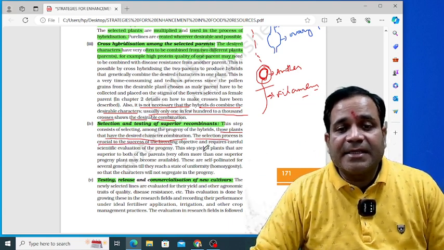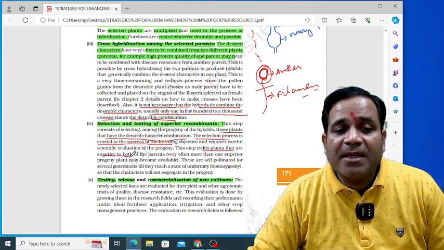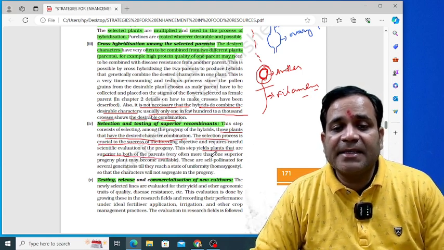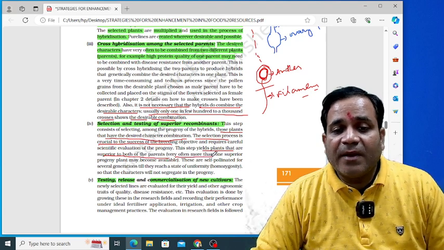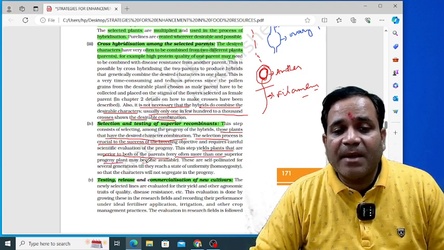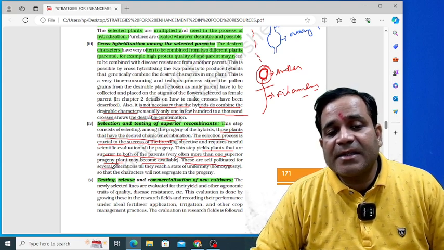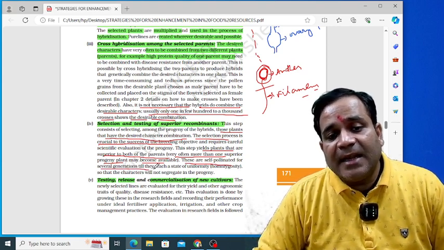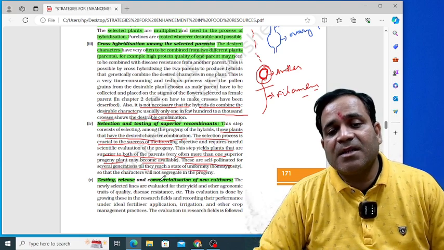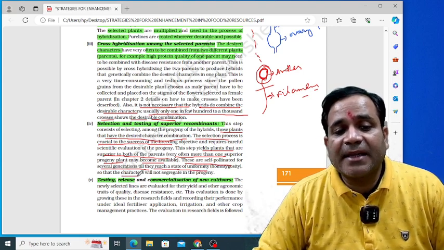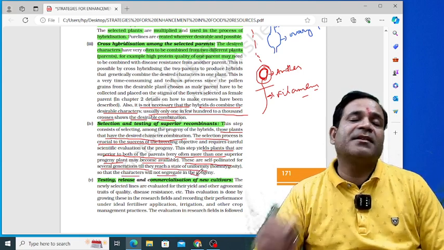And now, the plants that are superior to both of the parents, and very often more than one superior progeny plant may become available, are self-pollinated for several generations till they reach a state of uniformity, that is homozygosity, so that the characters will not segregate in the progeny, my dear.